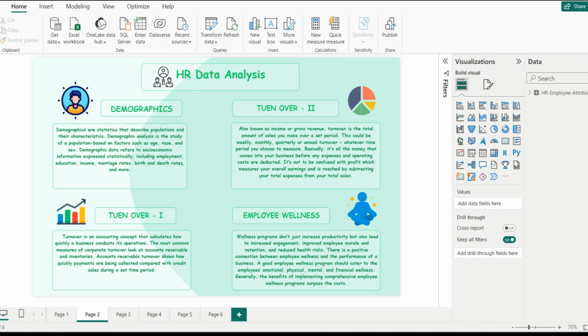Throughout my internship, I was fascinated by the prospect of identifying patterns, trends and insightful data that may help people and organizations make data-driven decisions. The title of my project is HR Data Analysis.